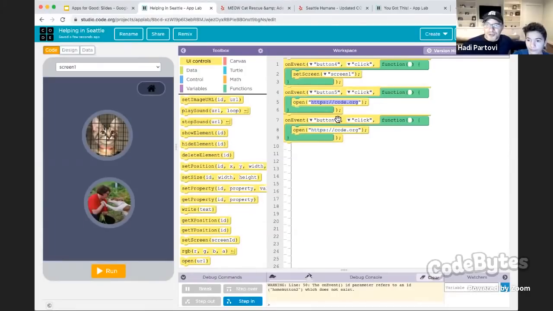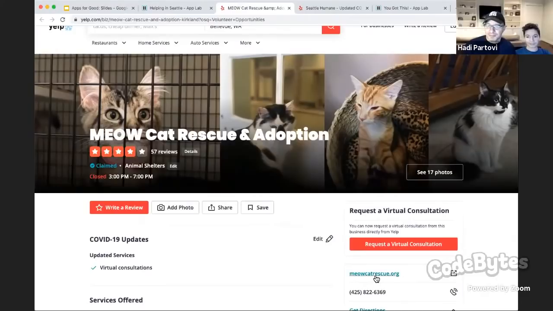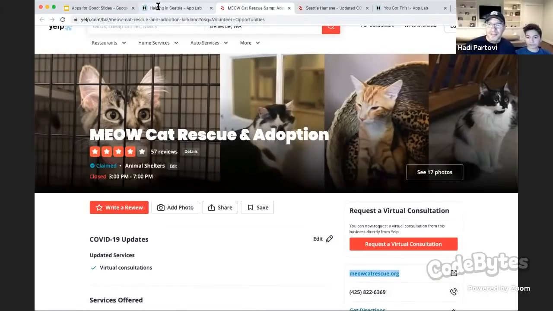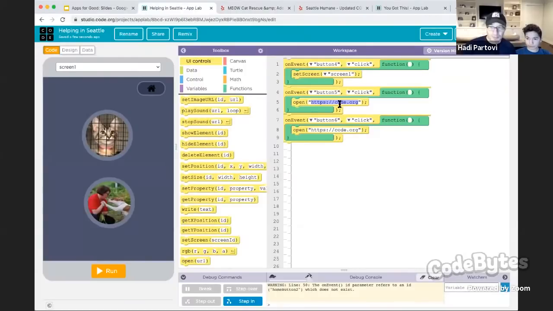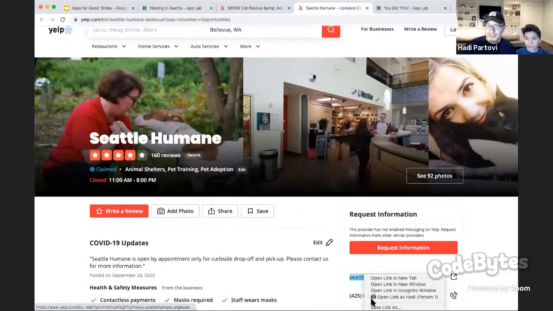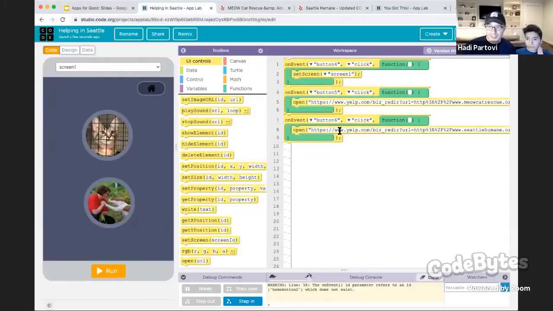But right now it says they should go to code.org. But if you look over here, I've pre-loaded these tabs. So this is the Meow Cat Rescue site. So we're going to copy the link for that and put it here. And over here, we have the Seattle Humane Society. And I'm going to copy the link for that. I will put it here. And then can you lastly, for button 7, make it so that that goes back to the home screen?